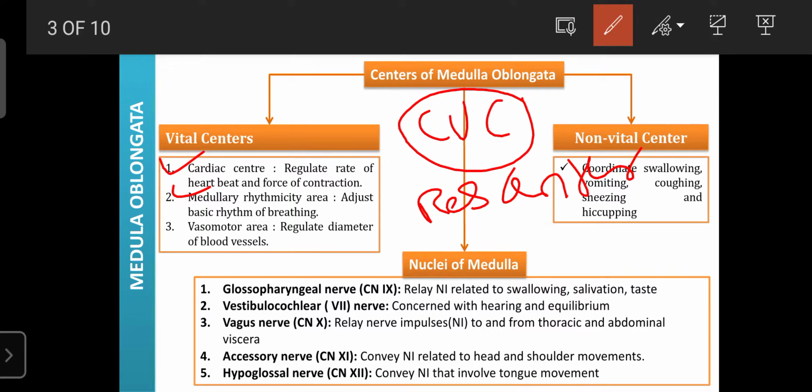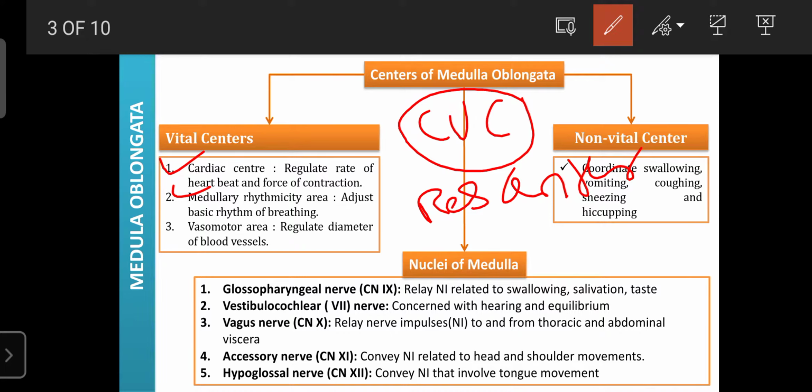Our respiration, inspiration, expiration, as well as the breathing rate and the depth of inspiration. The depth of inspiration is required for the complete filling of the lungs, the complete entry of oxygen, and its exchange with carbon dioxide in the blood.